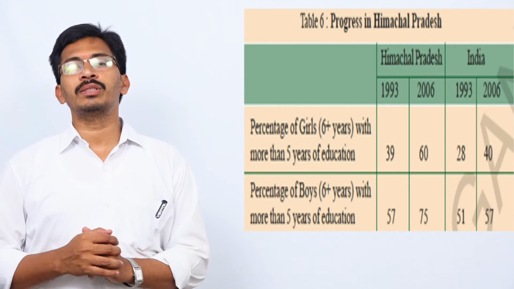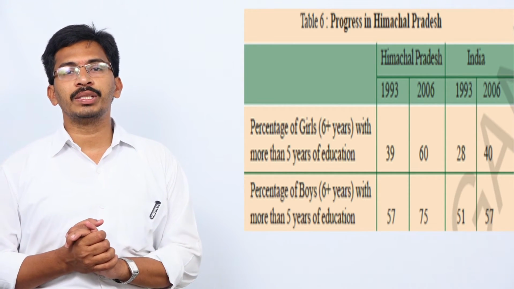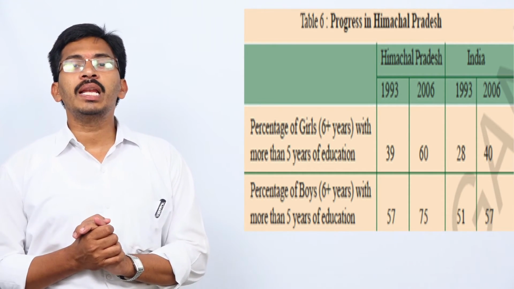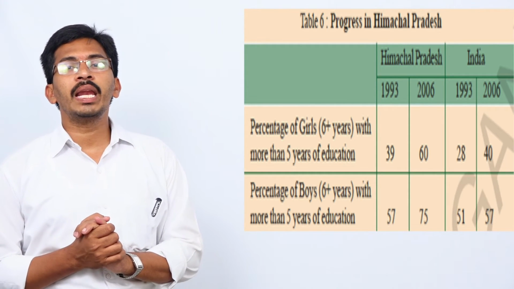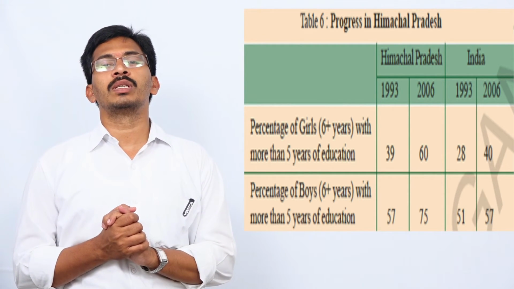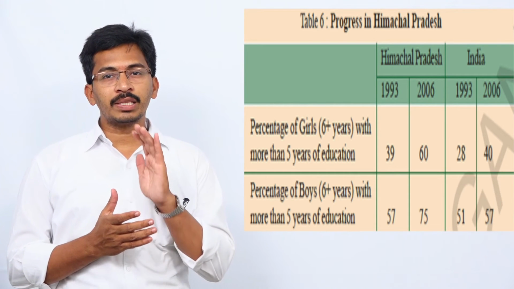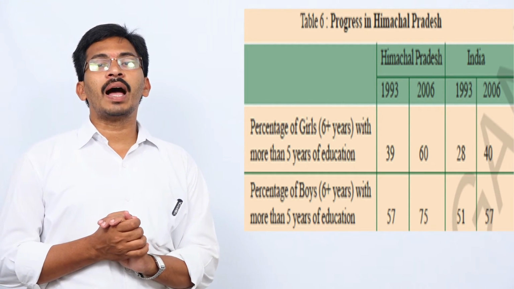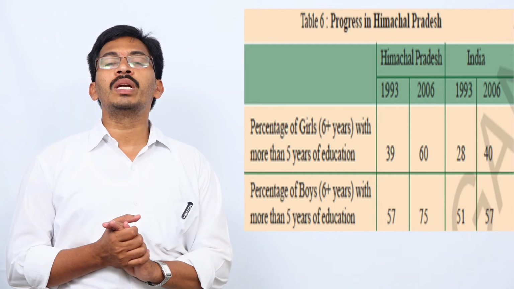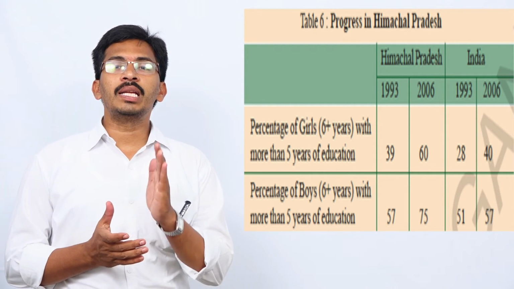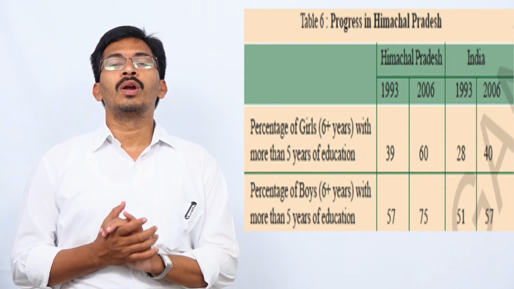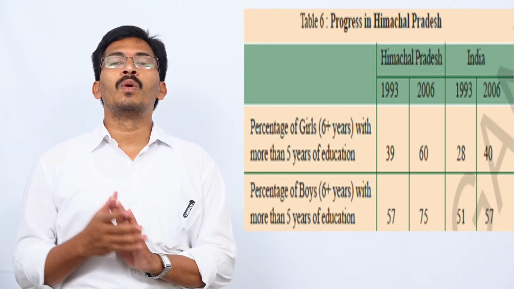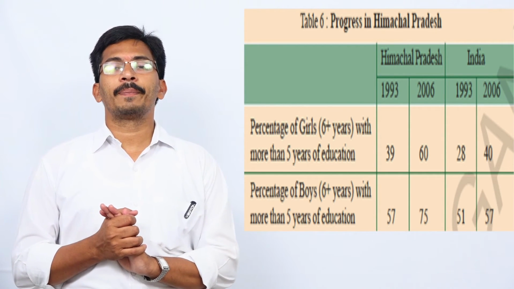When we take comparison based on 1993 and 2006, when we talk about girls education, girls above 6 years of age with 5+ years of education, in Himachal Pradesh 39 in 1993, their number went up to 60 by 2006. In the same time period, India's average went up from 28 to 40. 39 became 60 in Himachal Pradesh, 28 became 40 in India.